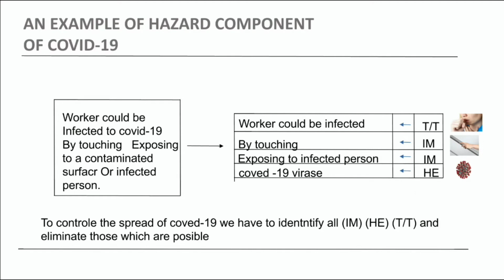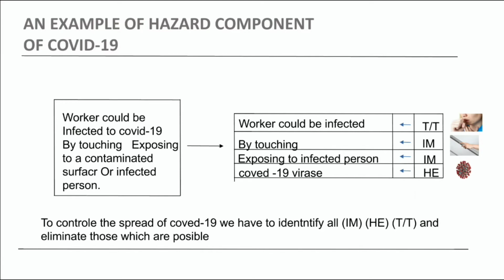Always remember, hazardous elements can be many, and according to the hazardous element there can be a lot of initiative mechanisms, but the threat and targets will be the same. That will be the person or the property. Always remember these three major important points. Okay, now you can have a proper understanding of the hazard triangle.